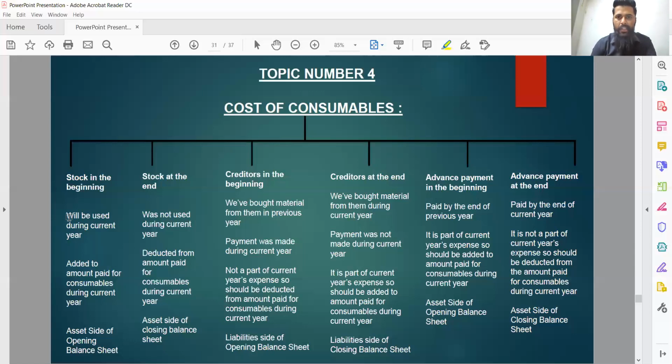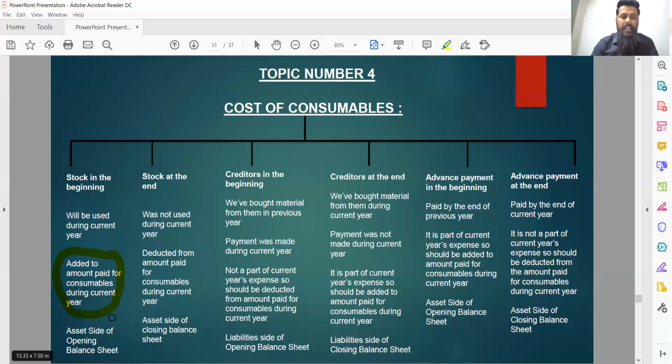So opening stock of consumables is supposed to be used during current year. So it should be added to amount paid for consumables during current year. See, the first step was to pick amount from receipt and payment account. The amount must be appearing to the credit side of receipt and payment account. In that amount, we have to add the amount of opening stock. That is the accounting treatment of opening stock in this particular case. We have to add the amount of opening stock to the amount of consumables which we have picked from receipt and payment account.